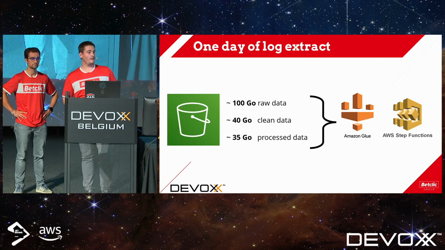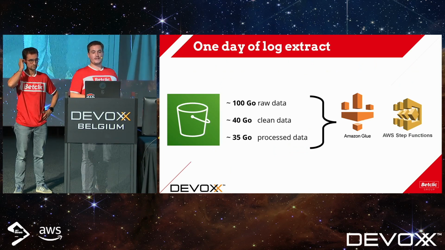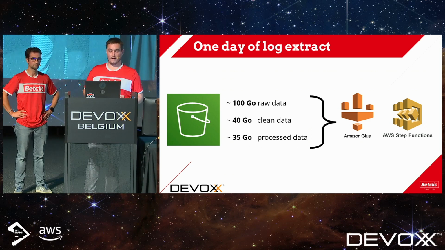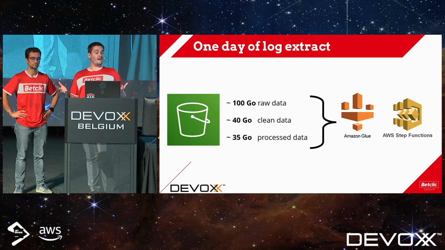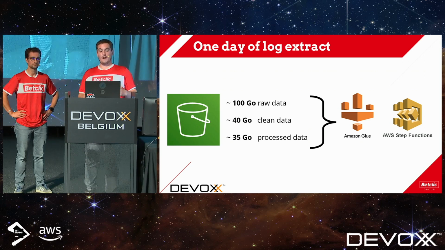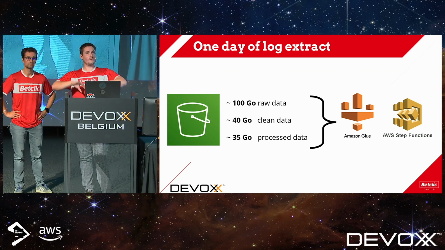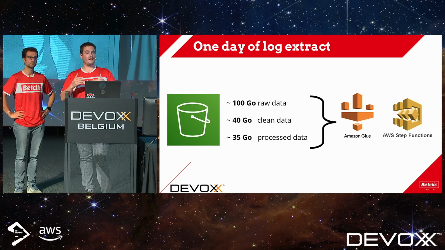All right, last thing. Let's talk about how much data we process during an extract. For 1 day of log extract, we will have 100 gigabytes of raw data. When we go through the clean job, we have 40 gigabytes of data. As you can see, the clean job is very important to remove all the properties, so we have less and less data.